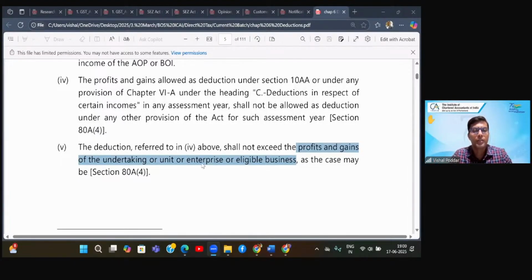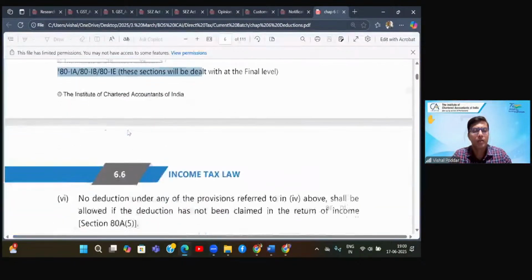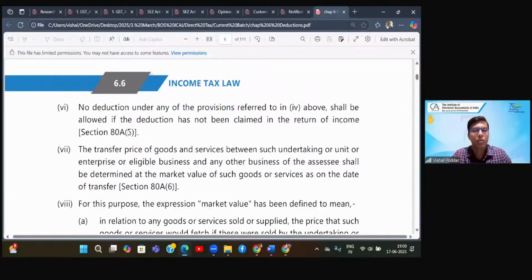So this is point C. Asta, I hope you are clear with the point. There is no question of carry forward because carry forward is not allowed in case of chapter 6A.